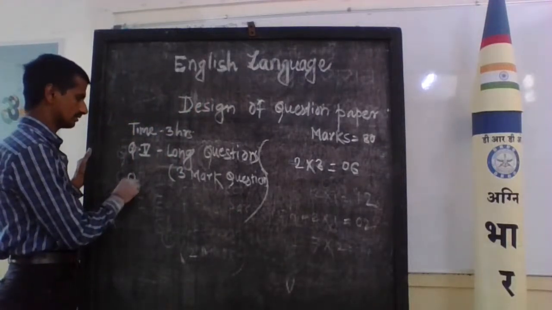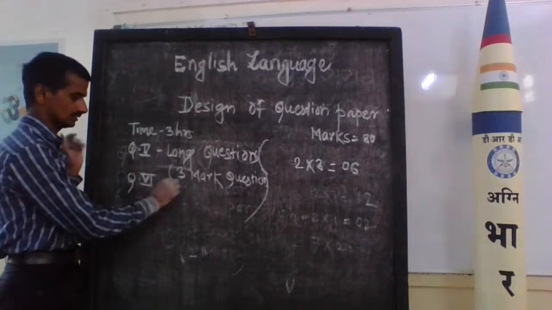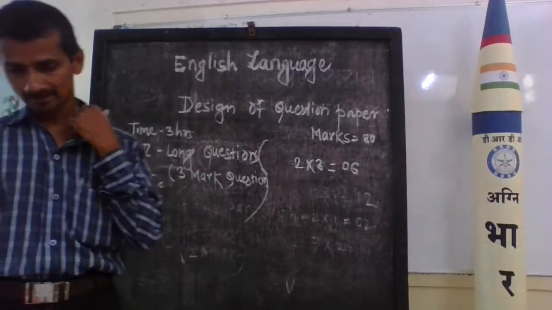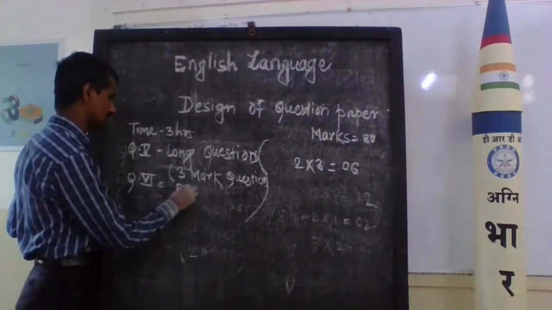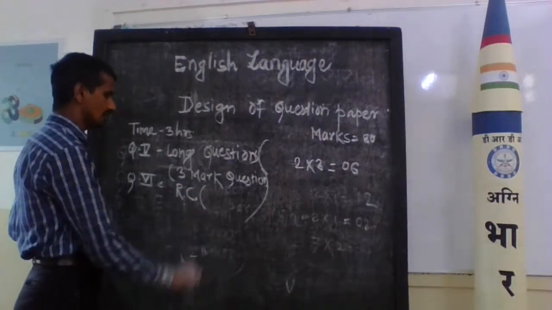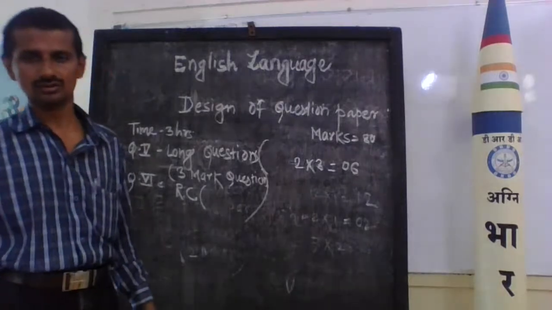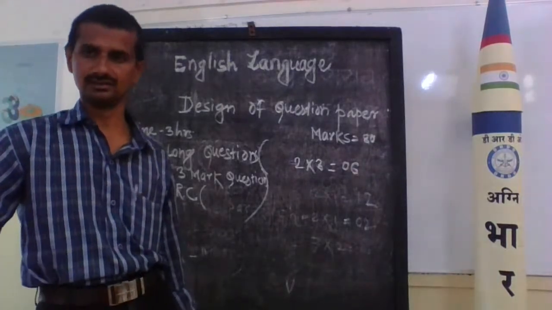Now we turn to question number 6, that is RC. RC means reference to context, Sandarbha Spastikaran in your mother tongue.